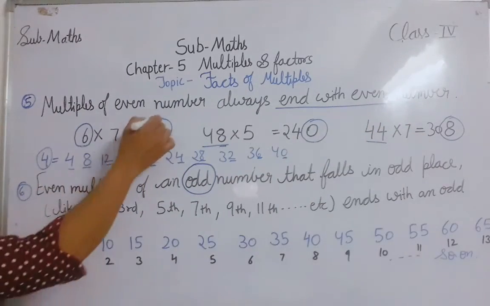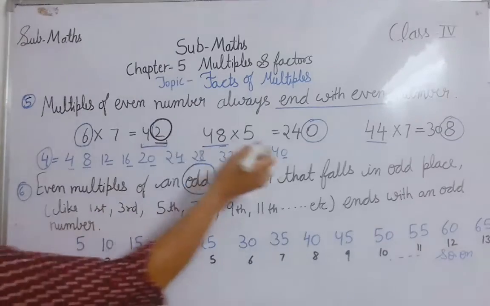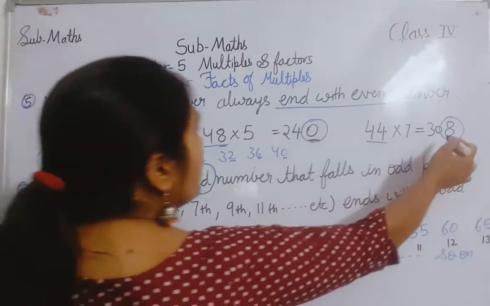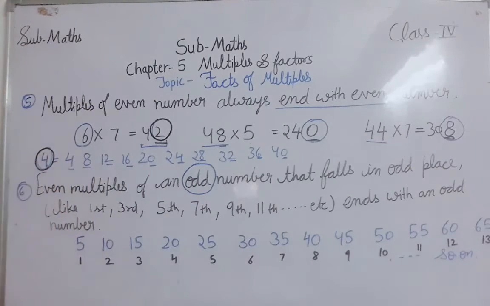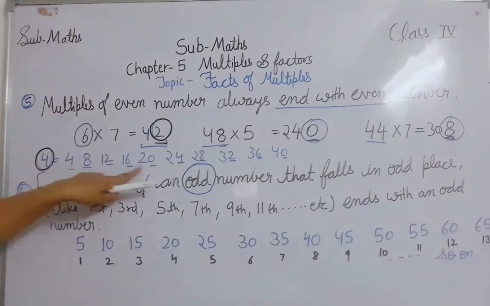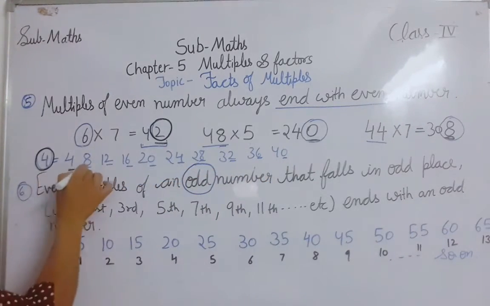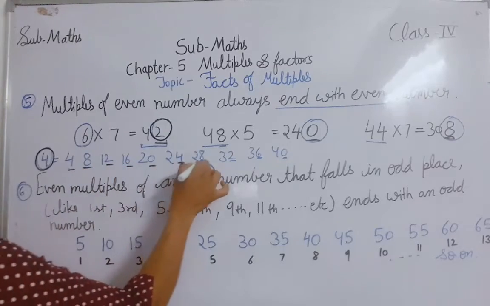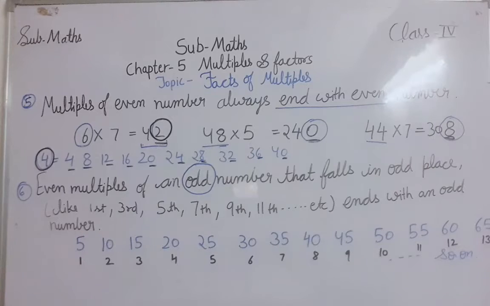The multiples of an even number always end with an even number. Here I am getting 2, here I am getting 0, here I am getting 8. If you are talking about 4, which is an even number, what are the multiples of 4? These are the multiples of 4, and they are all ending with an even number. See here. Clear? So this is fact number 5.